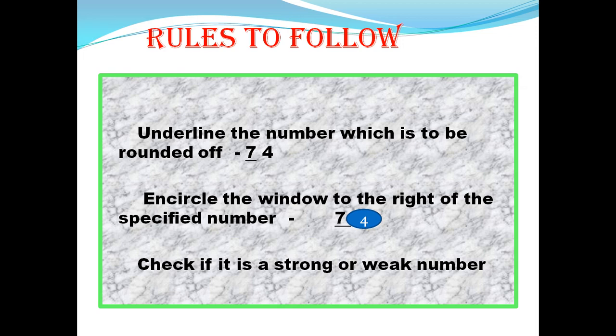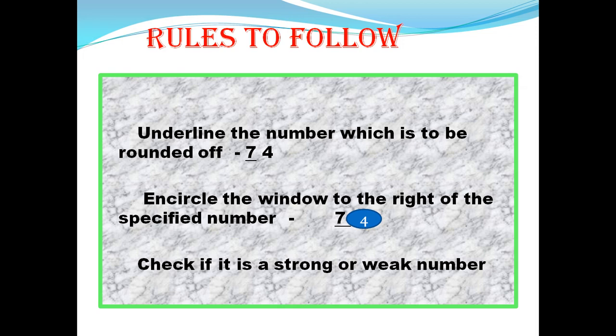Here you are given number 74 and you are asked to round off the number to the nearest tens. Look for the place 10 in 74. 7 comes under tens, so underline 7. The number next to it on the right-hand side is 4, and circle that number.